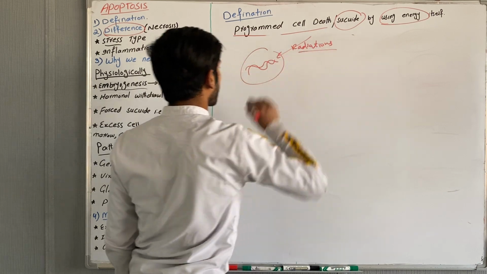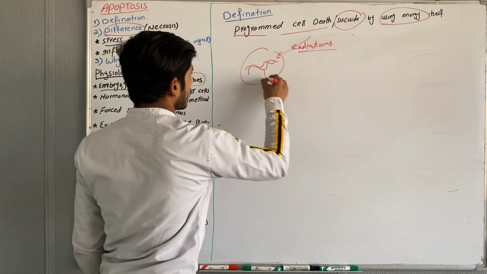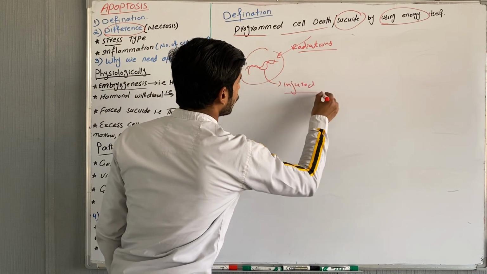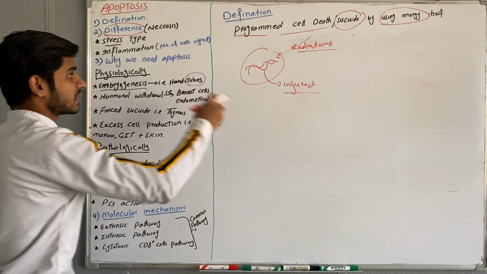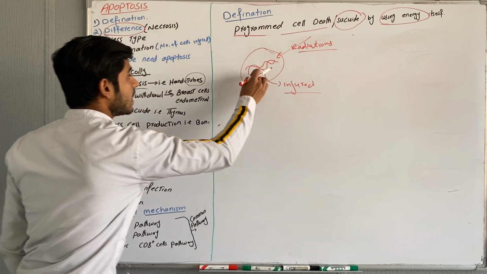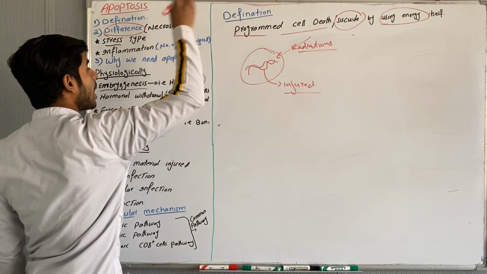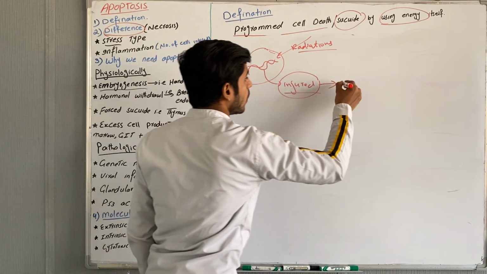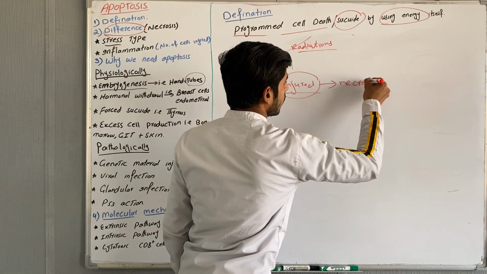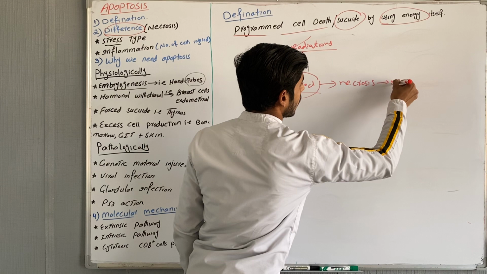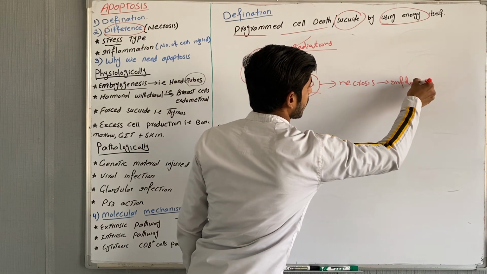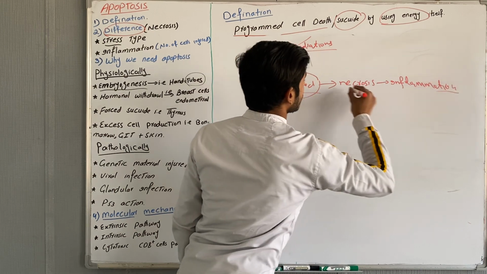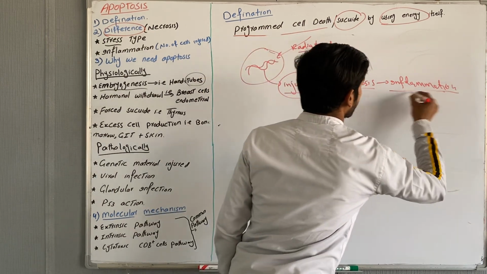When radiations attack the genetic material, it is injured, and this cell has to go under apoptosis. Otherwise, this injured cell may undergo necrosis and can cause inflammation and the death of other cells. So avoid this necrosis and this inflammation.